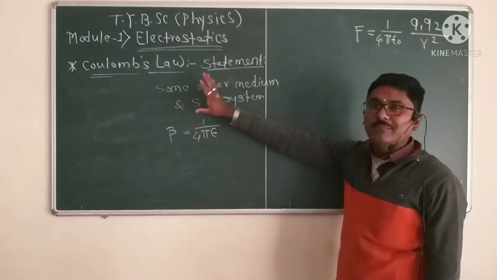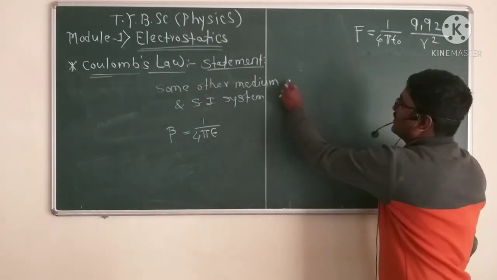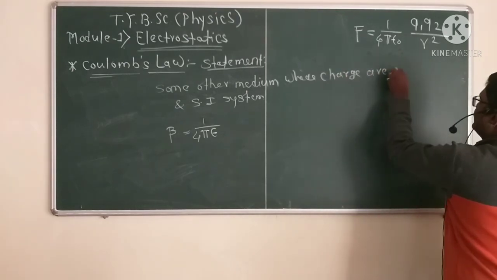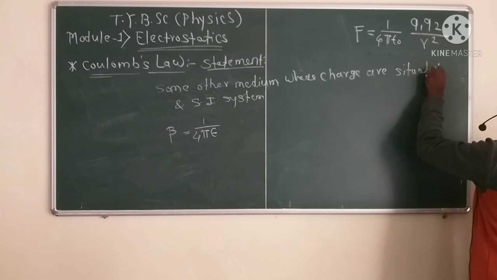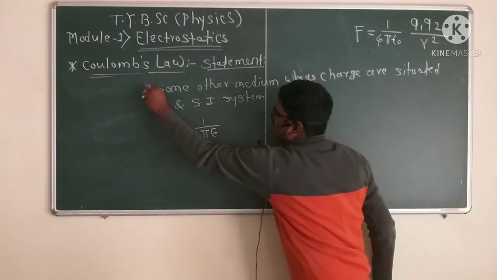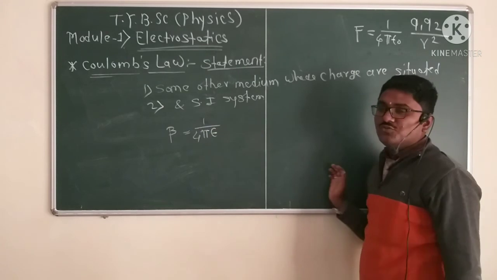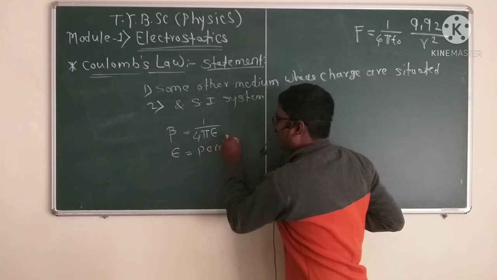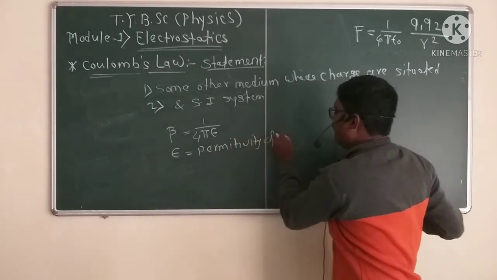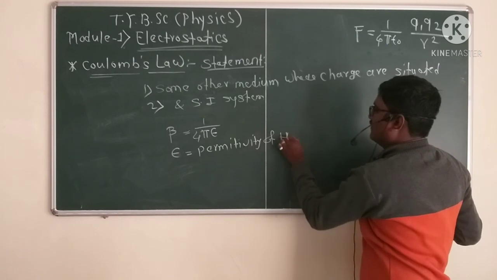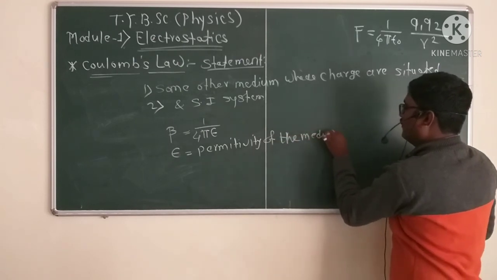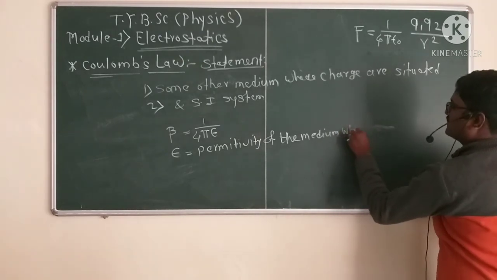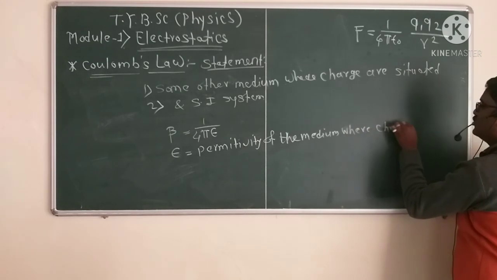But we consider some other medium where charges are situated, and the system of units is the SI system: the first condition and the second. Then the value of beta is 1 divided by 4 pi epsilon, where epsilon is the permittivity of the medium where charges are situated.